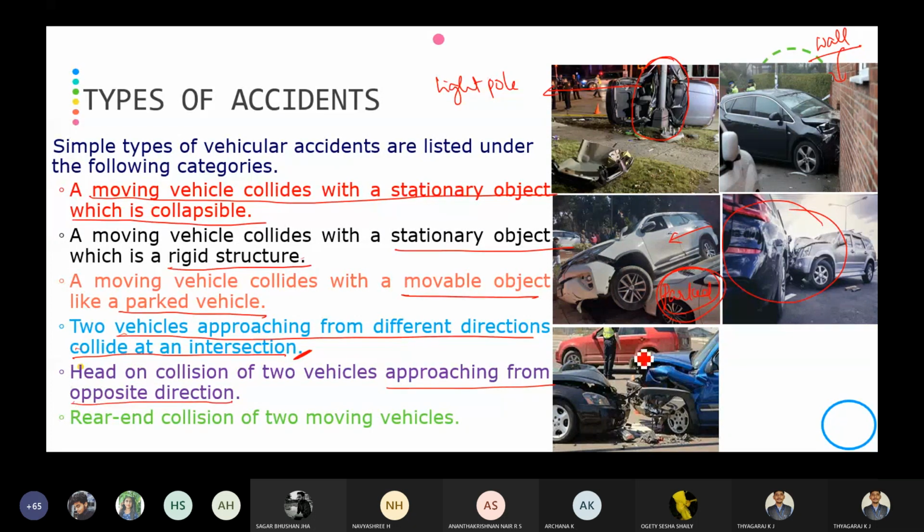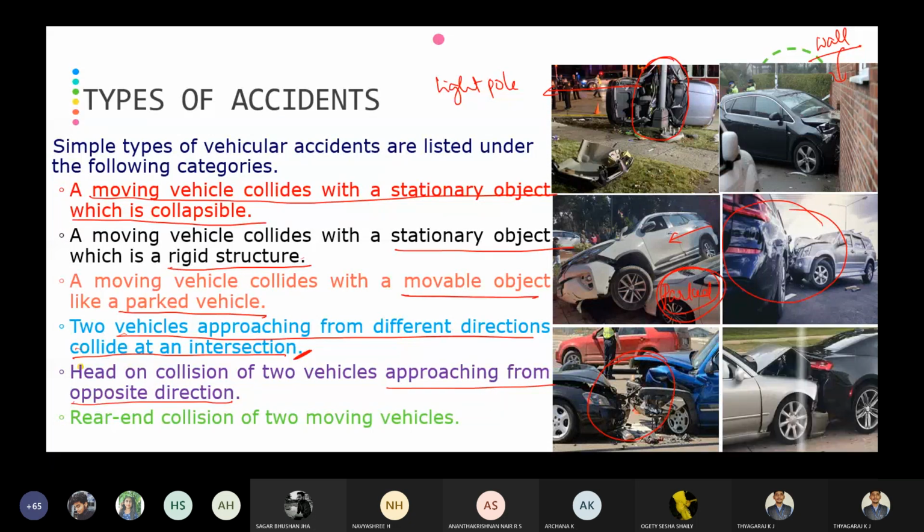Okay, this is the head-on collision. You can see the front bumper of one vehicle hits the front bumper of the other vehicle, which we are going to call a head-on collision. Front bumper of one vehicle hits the front bumper of the other vehicle, coming in the opposite direction. That is the fifth type.